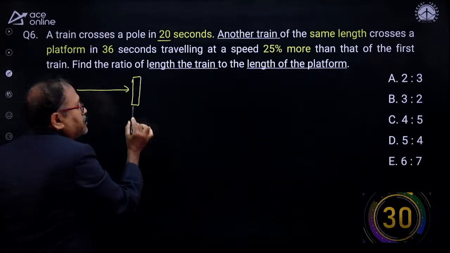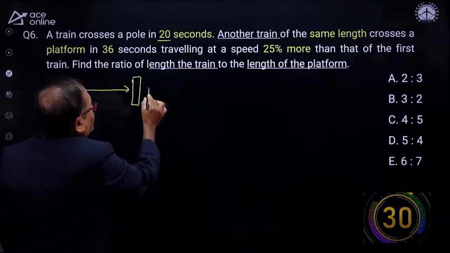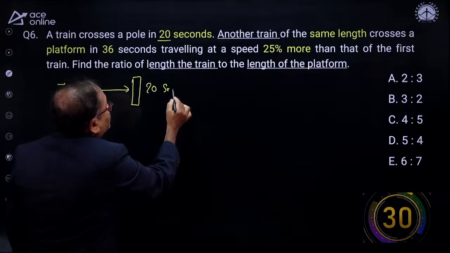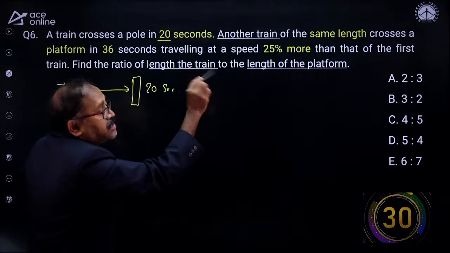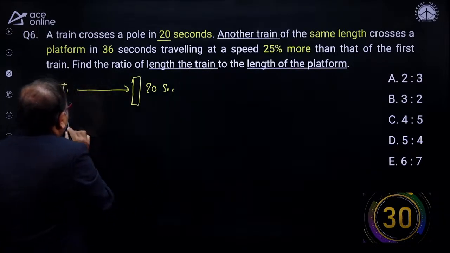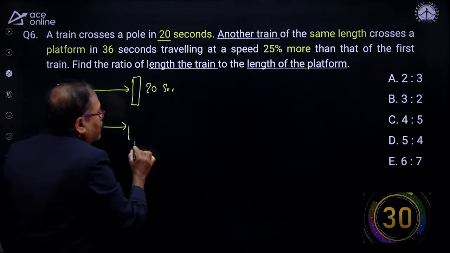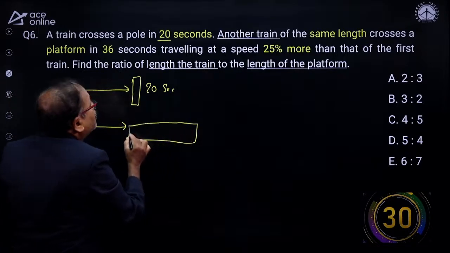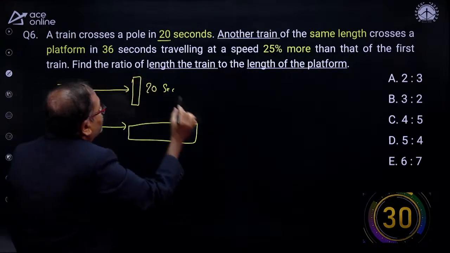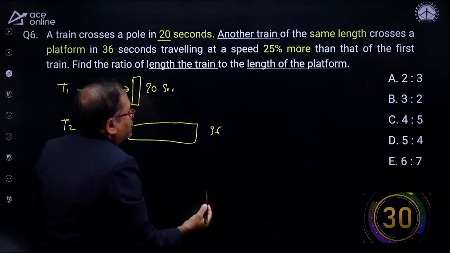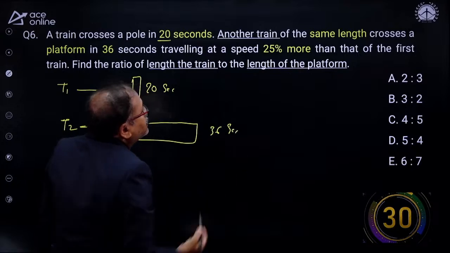Cross a pole, that means cross its own length in 20 seconds. This is given to us. And another train of same length. Length is same. So the train 2, which length is the same as the length of train 1, cross a platform in how many seconds? 36 seconds. Okay, this is another fact given to us.